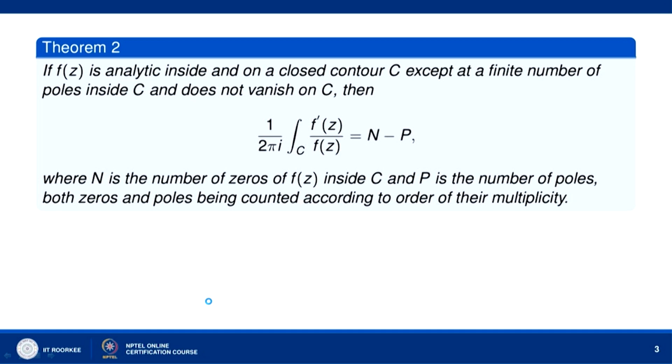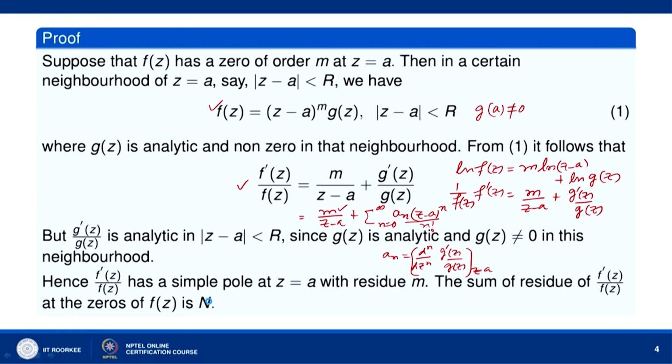Here the zeros are being counted in order according to their multiplicity. So, the 0 at z equal to a occurs m times, so it will be counted as m zeros at z equal to a, and at z equal to a we get a pole of f prime z over f z with residue m. So, we can say that the sum of residues of f prime z over f z at the zeros of f z is equal to n.